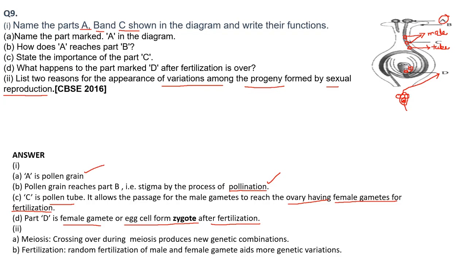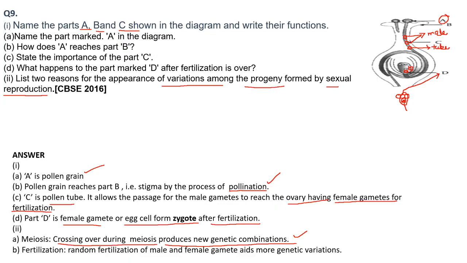Now, crossing over during meiosis produces new genetic combinations. That is why it is responsible for variation. In crossing over of chromosomes, different characters from the male and the female get crossed over and the genes get mixed together, so the progeny is different from its parents.